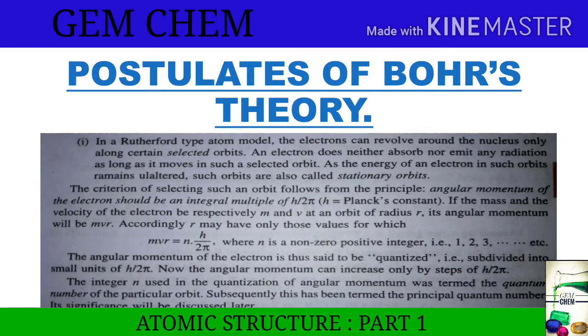Now the angular momentum of the electron is thus said to be quantized, that is, subdivided into smaller units of h by 2 pi. Angular momentum can increase only by steps of h by 2 pi. This part is important.